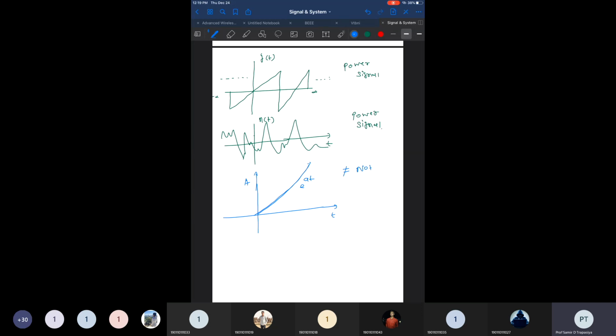If you find the power, how much time do you need to consider? You have to consider all the time, from minus infinity to infinity, and then again the signal is neither energy nor power. So this is the kind of signal which never falls in either of these categories. It's not an energy signal, nor a power signal.